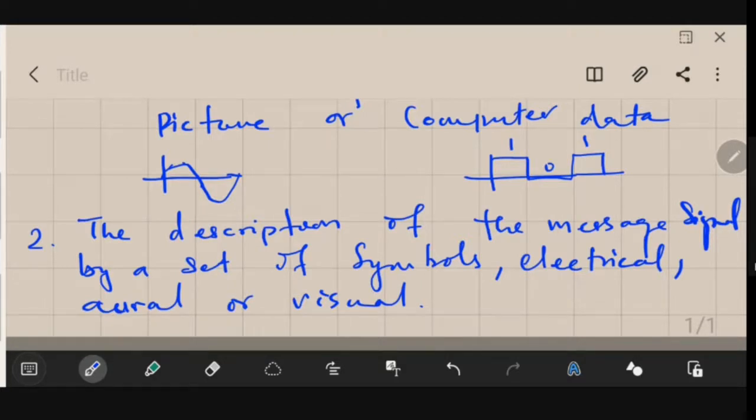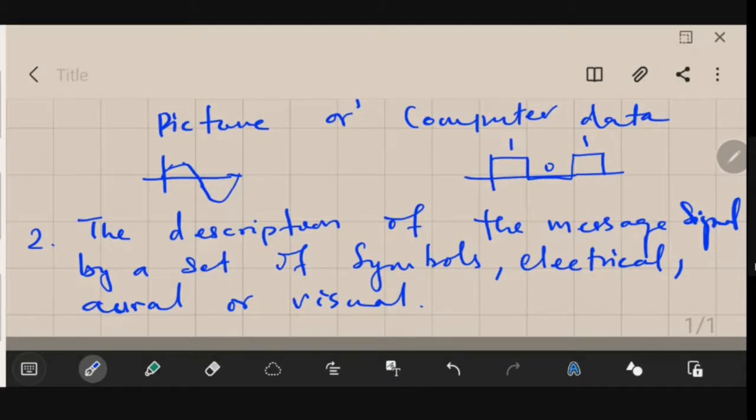That means if you have generated a voice signal, your voice is nothing but mechanical vibrations. So you have to convert that into an electrical signal in order to transmit it to the destination, in our case, in the case of electrical communication.